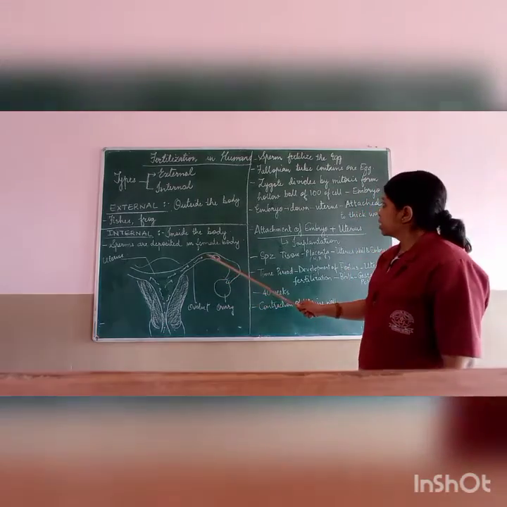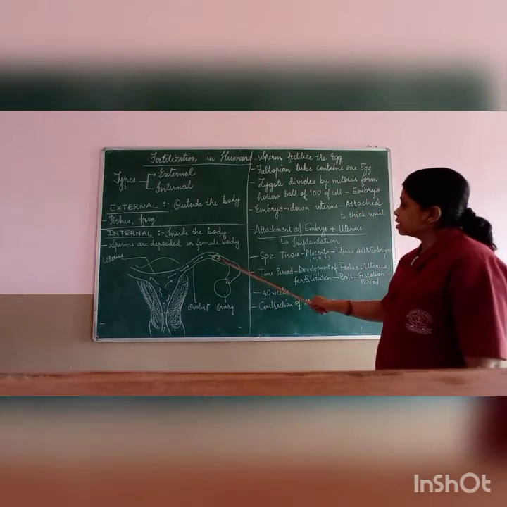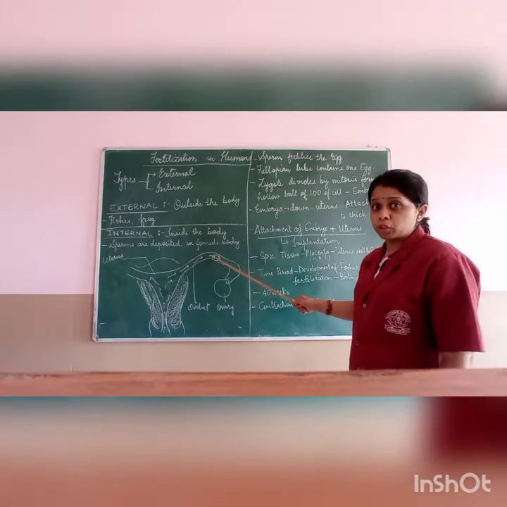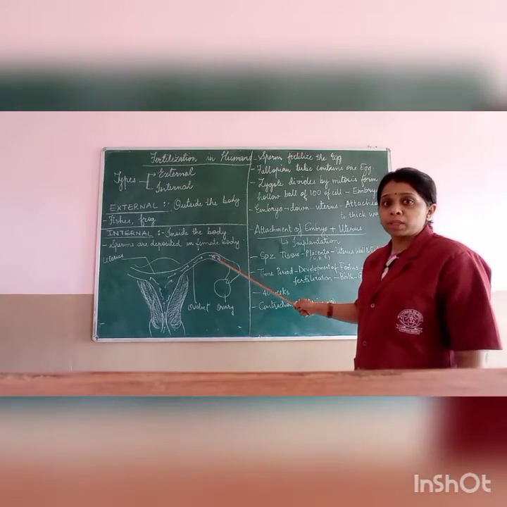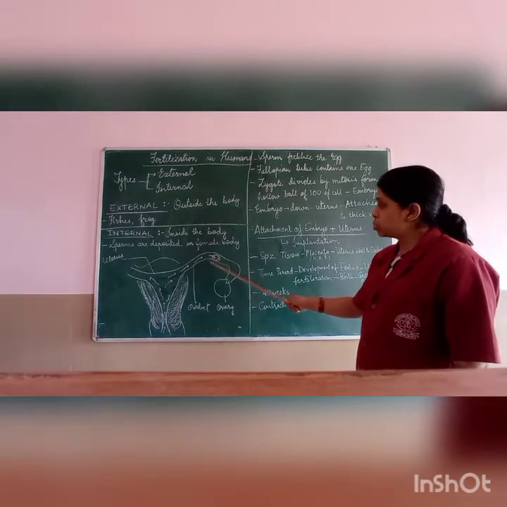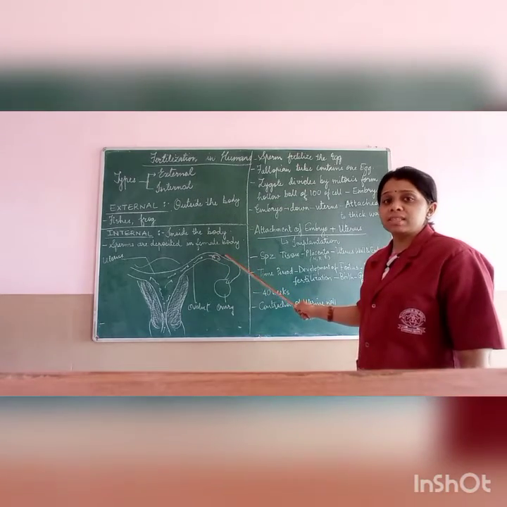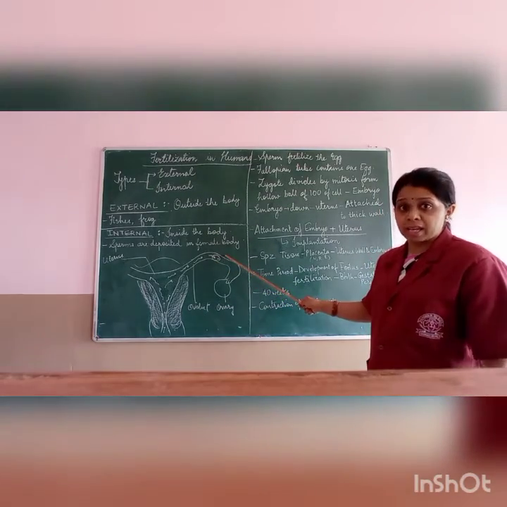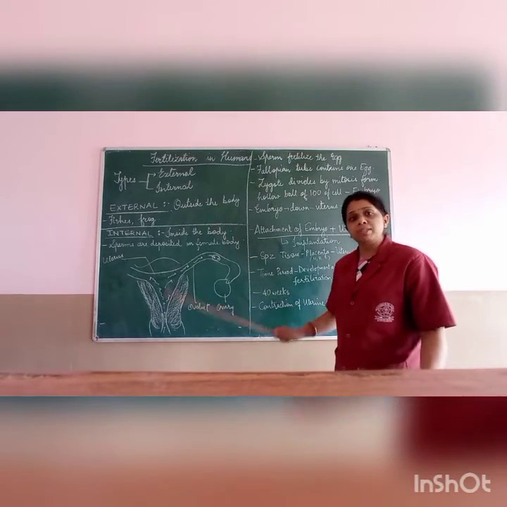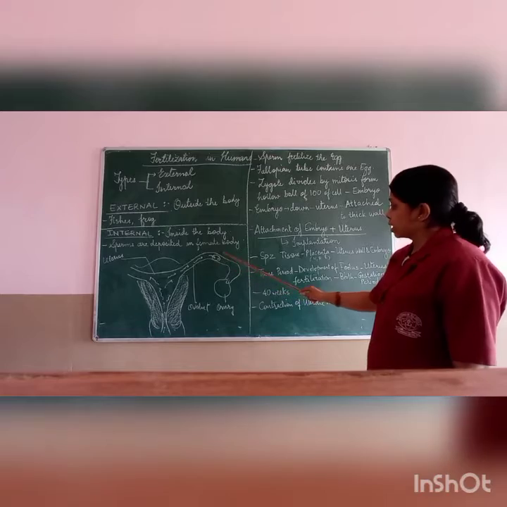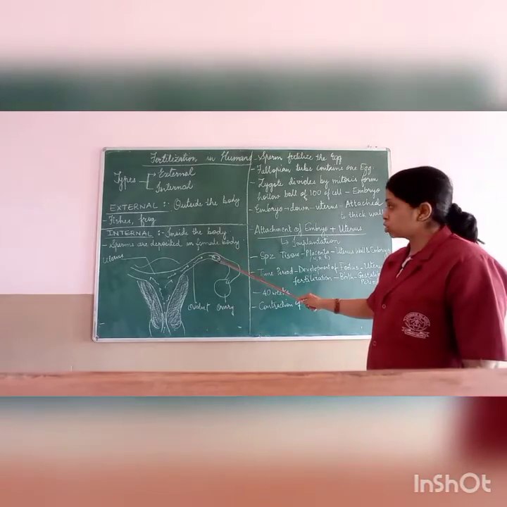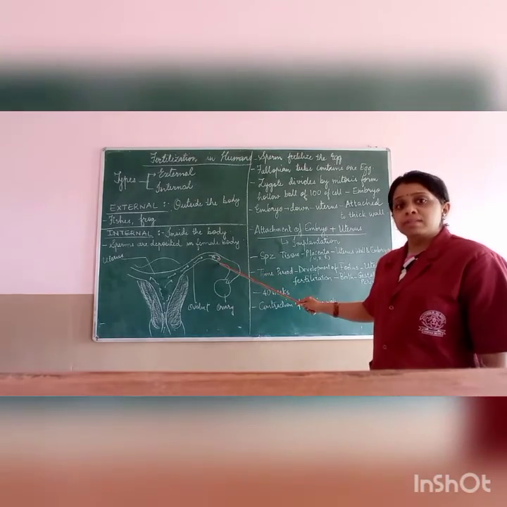Here, ultimately, what will happen? Fertilization will take place in the fallopian tube, where the sperm will fuse with the egg. Once this process takes place, we can say that fertilization has taken place and the woman can be said to be pregnant. What is developed after fertilization is now called a zygote.